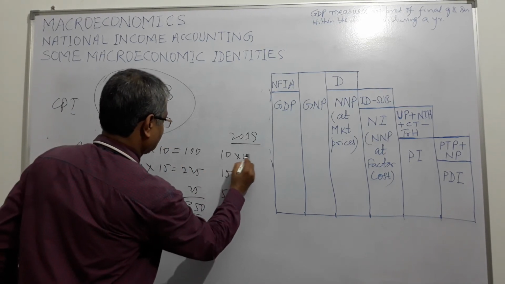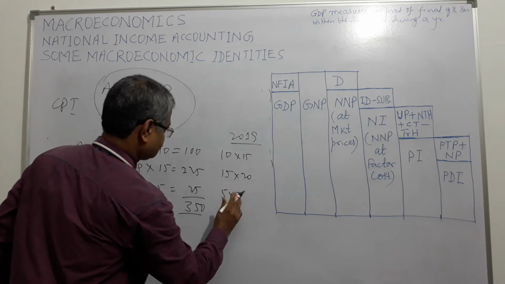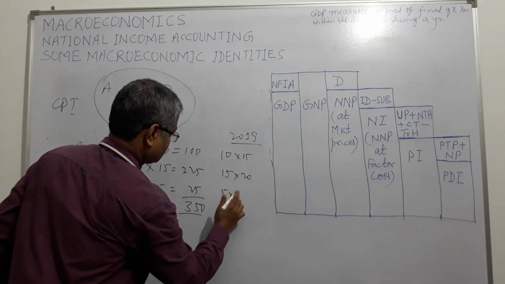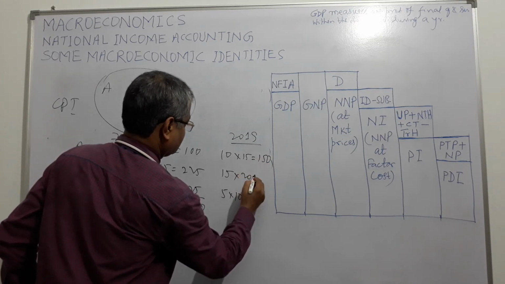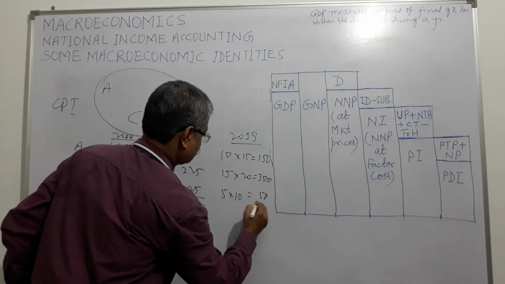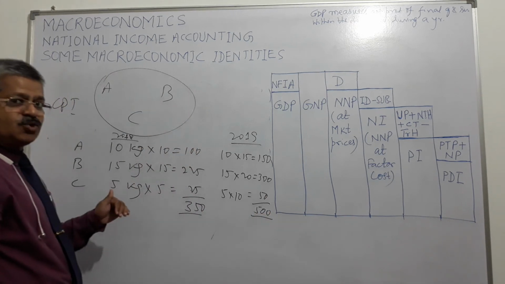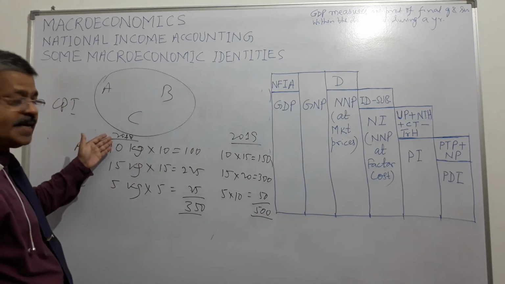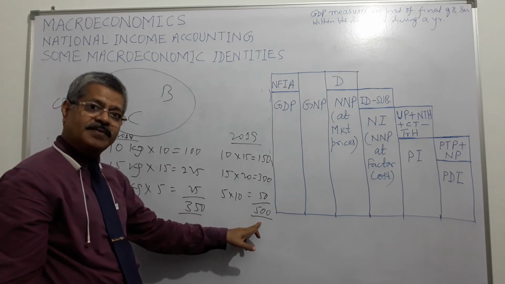From 10 it becomes 15, from 15 it becomes 20, from 5 it becomes 10, right? So here we get 150, here 300 and here 50. So 350 versus 500. The consumer price index in 2018 was 350, in 2019 it has gone up to 500.